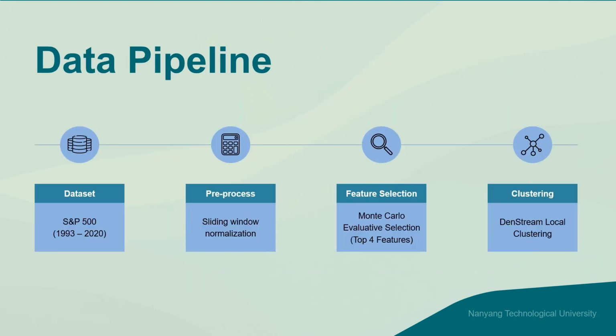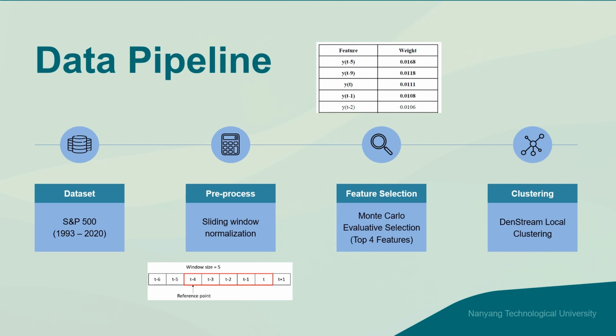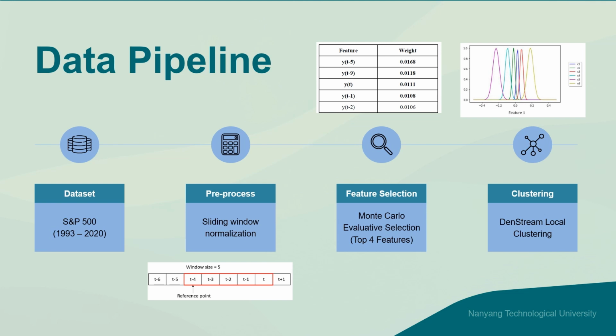The dataset chosen for this project is S&P 500 from 1993 to 2020. In this project, we use a sliding window normalization to better reflect the changes of the new data point relative to more recent data points. Next, we performed feature selection to identify the most important features that contribute to the predictive power of the model. This is done by using the Monte Carlo evaluative selection technique. Lastly, we use DENSTREAM local clustering to cluster our input and output features. The clusters formed are then used to generate the membership degree to define our fuzzy sets.